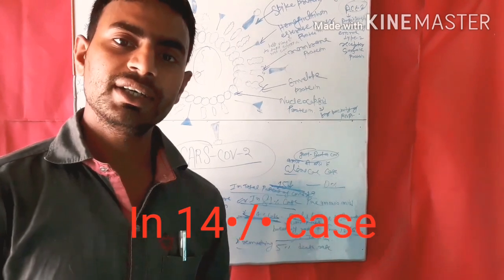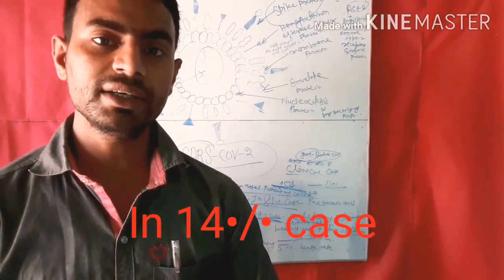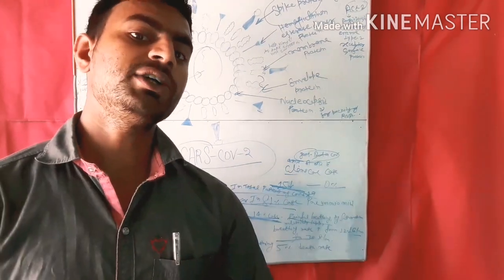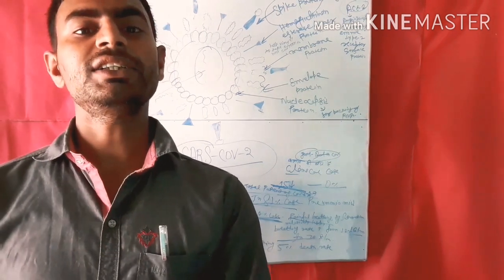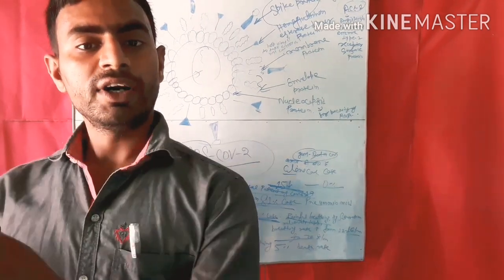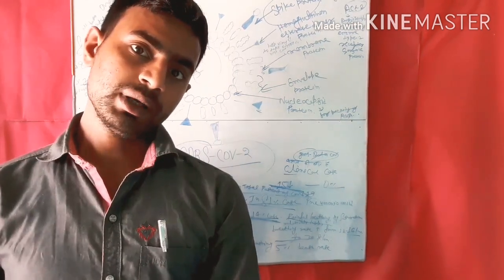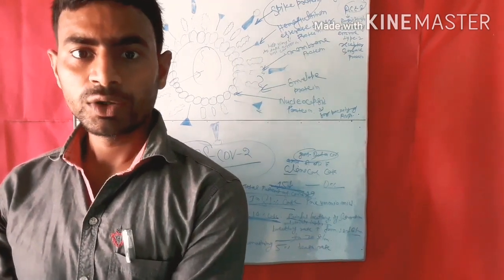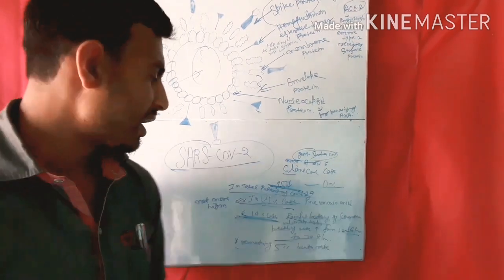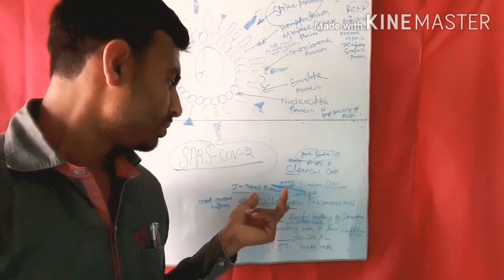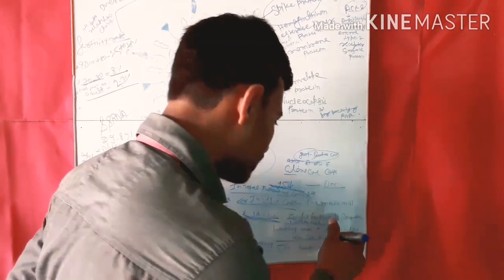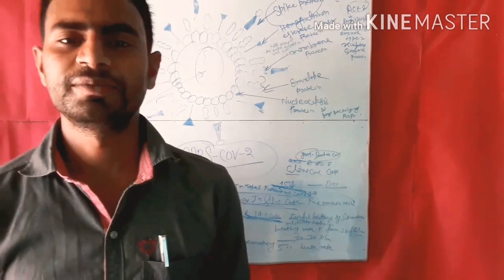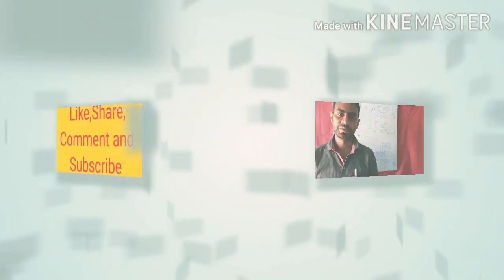In the 40% cases, there is painful breathing and the hemoglobin saturation rate relatively decreases. Due to this, the breathing rate increases to 30 times per minute. The normal breathing rate is 12 to 16 times, and in COVID-19 it goes up to 30 times per minute. And in 81% of the cases, the affected people get mild pneumonia. That is not more harmful. Okay.